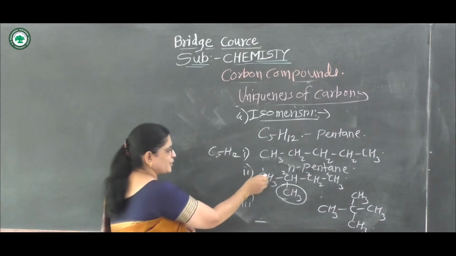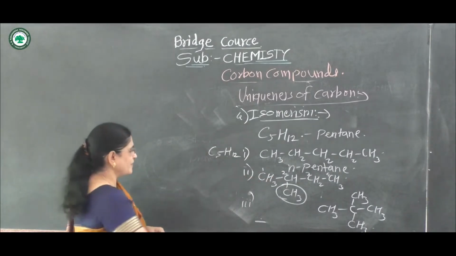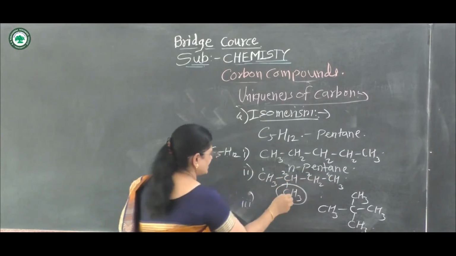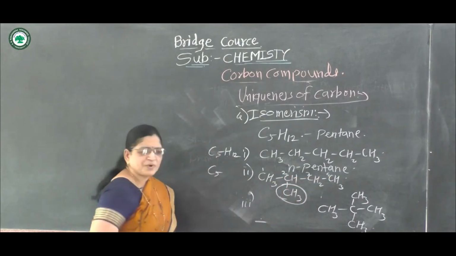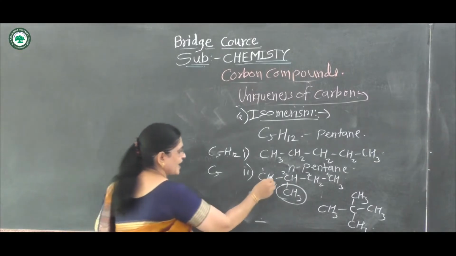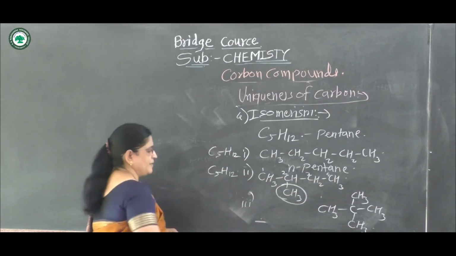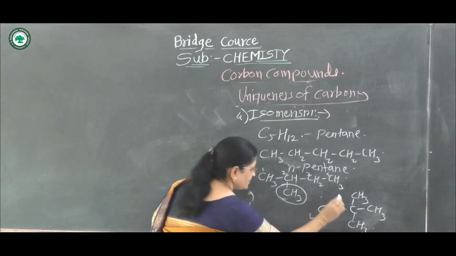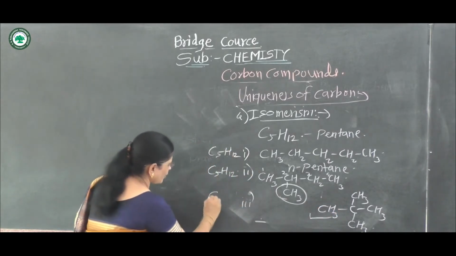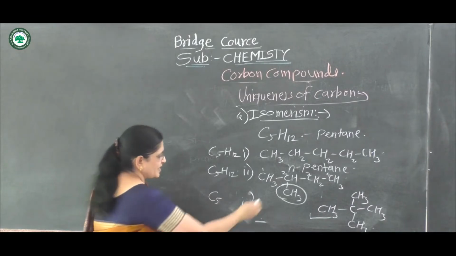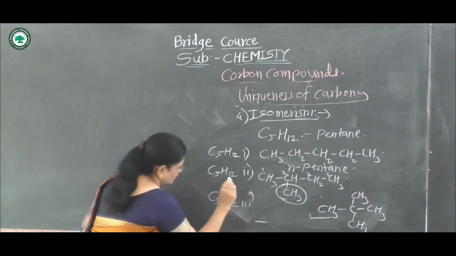In the second compound also, what is the molecular formula? It contains 5 carbon atoms and 12 hydrogen atoms, C5H12. Again in the third structure, the molecular formula is also C5H12.